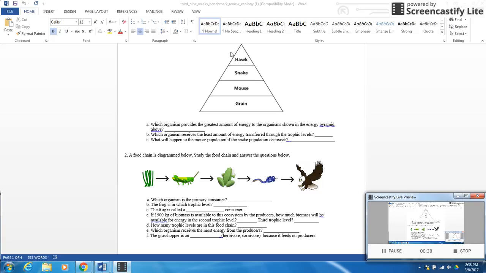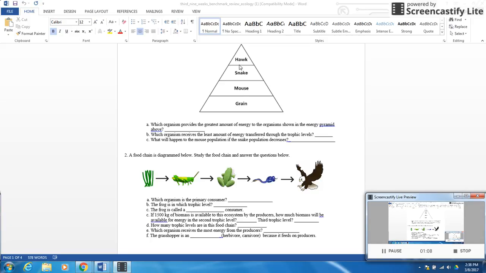Okay. So which organism provides the greatest amount of energy to the organisms shown in the pyramid above? If I was to look at which one's going to give the most energy to everything, it's going to be the grain. Why you'd want to stop at hawk thinking that that would be the case. In this case, the grain feeds the mouse, feeds the snake, feeds the hawk, and that would be how that works. Which organism receives the least amount of energy transferred through the trophic levels? In that case, it would be the hawk. He has the least amount.